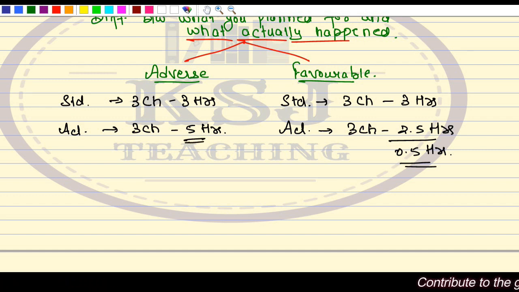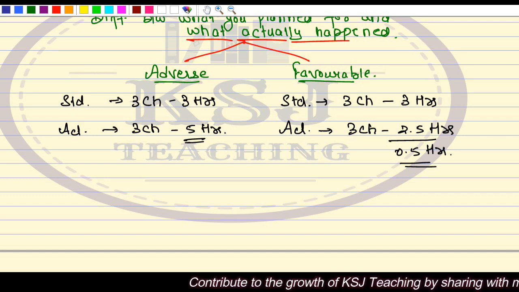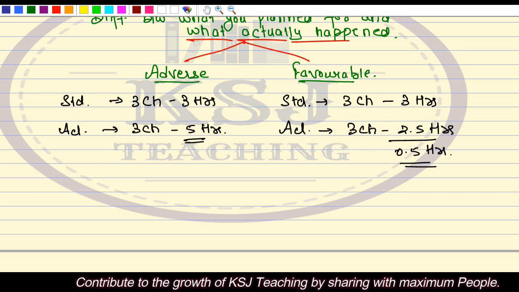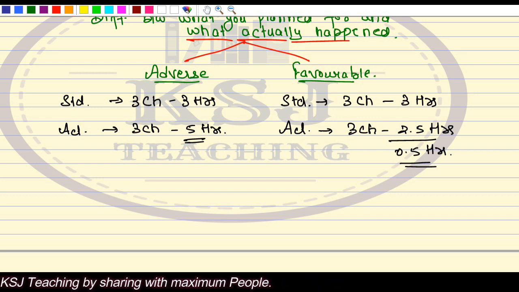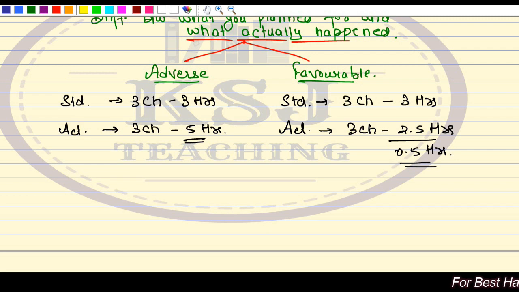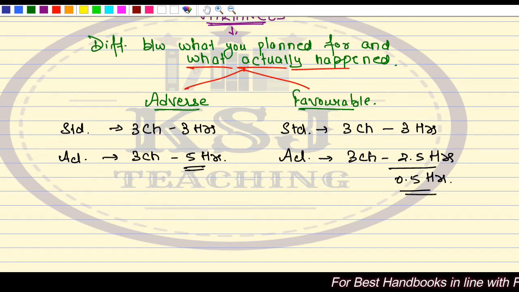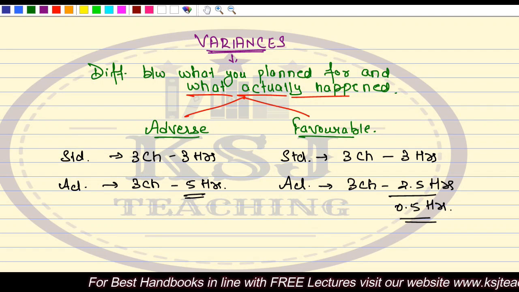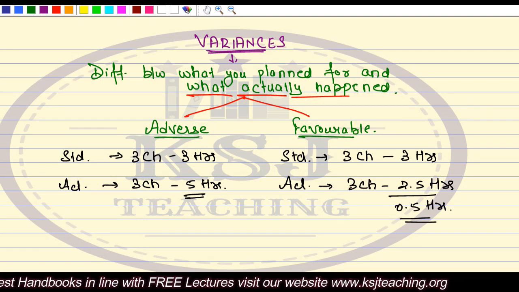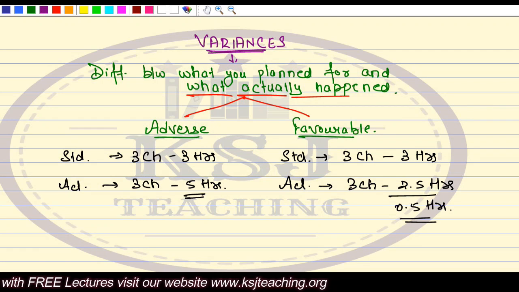In the first case, the plans were going here and there totally, so what actually happened was totally against what you planned for. In the second case, the favorable case, the actuals were better than what you planned for, so it is a favorable condition. Whenever we study standard costing, or variance analysis as we also call it, variances will always be categorized into adverse and favorable.